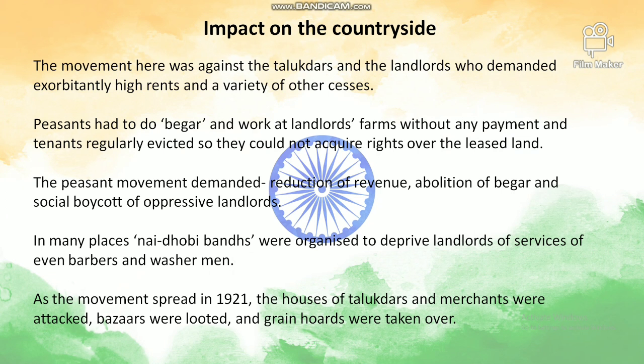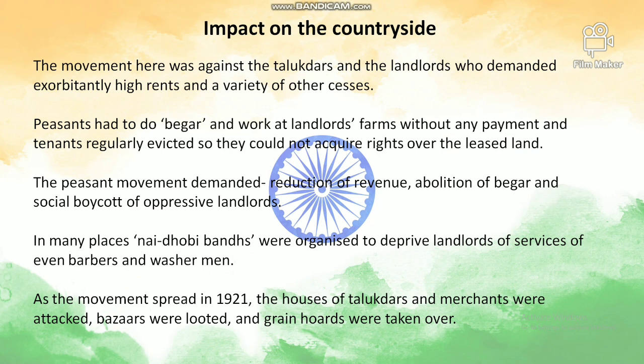What is begar? It is working without being paid, working at the landlord's farm without any payment. Tenants were regularly evicted so they could not acquire rights over the leased lands. These were the problems faced by the peasants in the countryside. The peasant movement demanded reduction of revenue, abolition of begar, and social boycott of oppressive landlords.